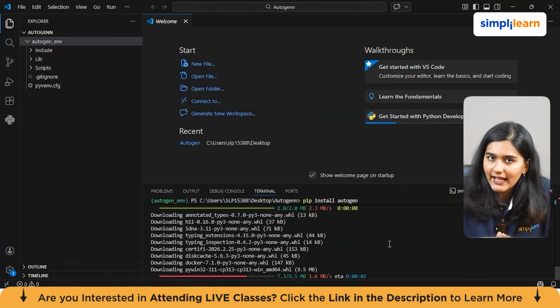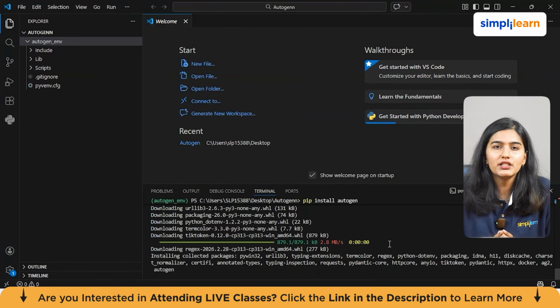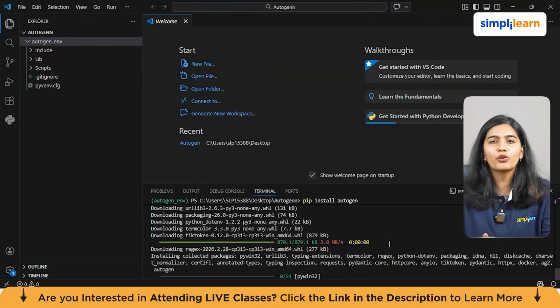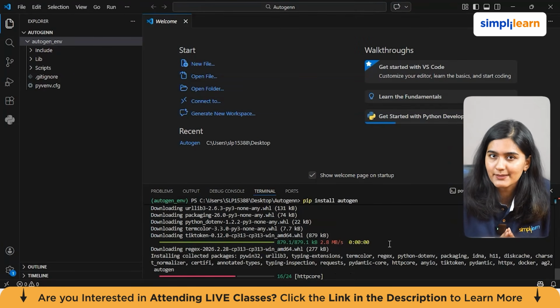Now, depending on which language model you're planning to use, for example, the OpenAI API or a local model, you may also need to install additional dependencies. If you're using OpenAI's model, you will need the OpenAI package and an API key. That API key will be stored as an environment variable so your project can securely access it. But we will be creating the project with Ollama, which I will discuss in brief in the next module, along with why.